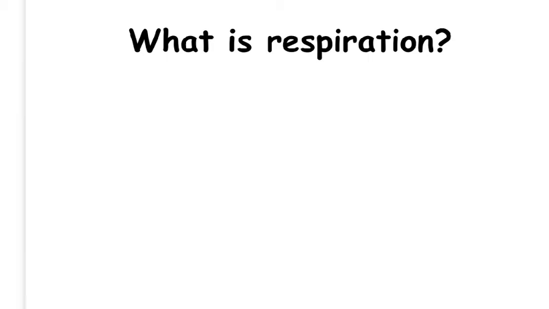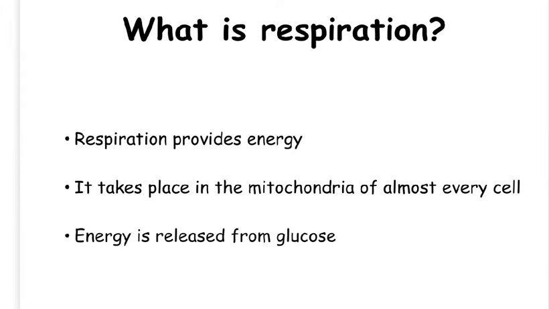So we know this energy is passed along the food chain in the form of molecules such as carbohydrates, proteins and fats, but how do our bodies release this energy? It is the process of respiration that provides us with the energy we need. Respiration in living cells releases energy from glucose molecules. It is a multi-step chemical reaction that takes place in almost every cell in the body and utilises the digested carbohydrates from your diet. Respiration in cells is controlled by enzymes.